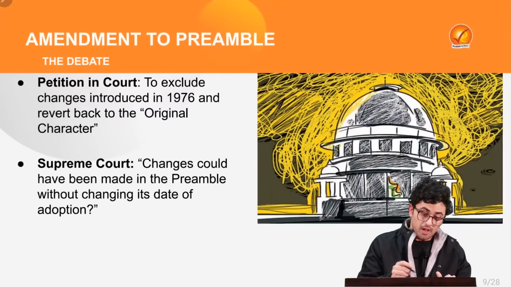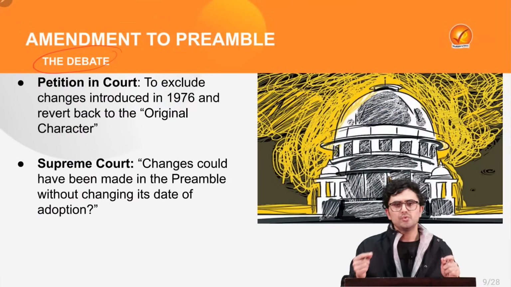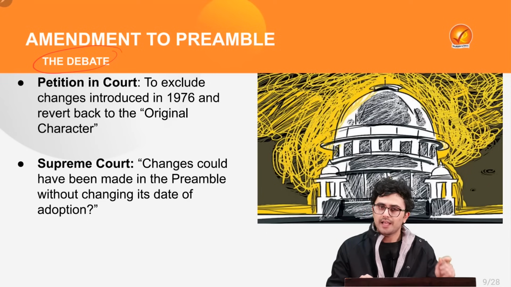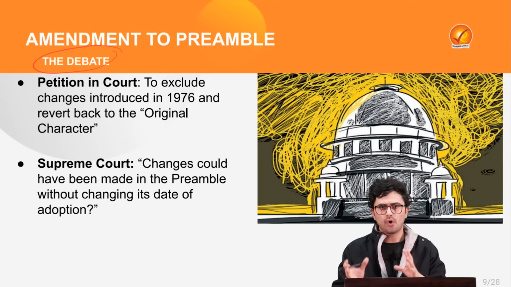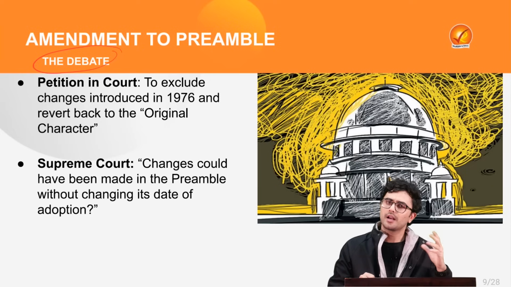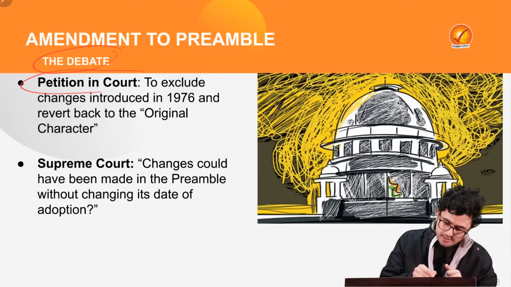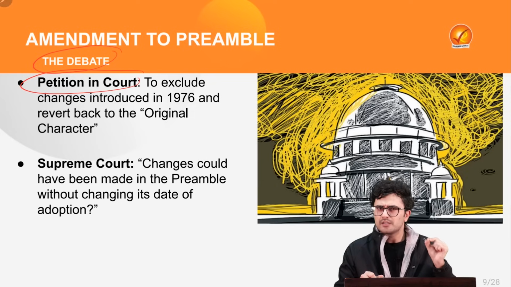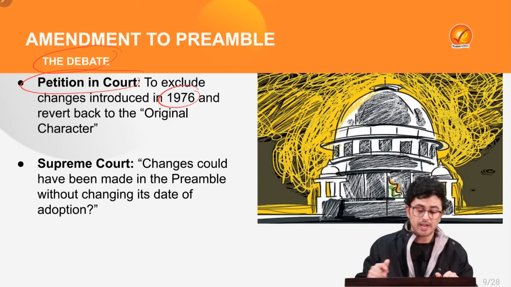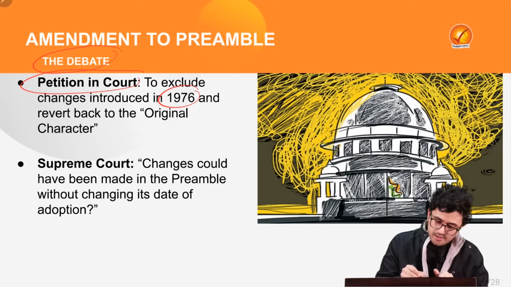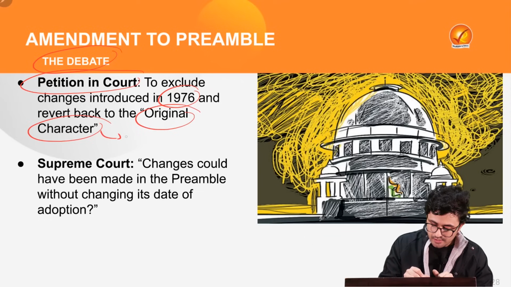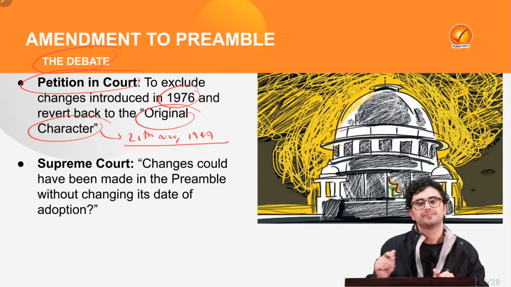Correct? At the same time, there is a new debate which is arising, and that's why this news has been featured so profoundly. The debate is that various lawyers and eminent jurists have signed a petition in the court to exclude the changes which were introduced in the year 1976 and to revert the preamble back to its original character as on 26th of November 1949.